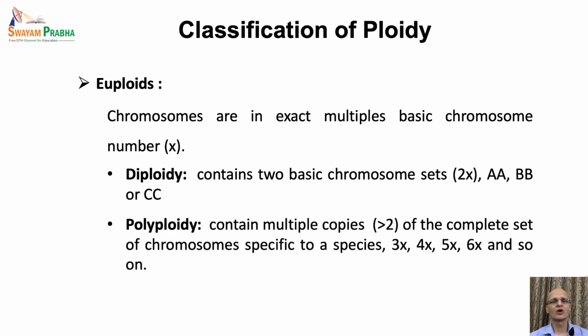Now next is polyploidy. The condition of possessing 3 or more than 3 complete sets of chromosomes in the body cells is called polyploidy. So there may be 3 copies, that is 3x, and it represents triploidy. Similarly, there may be 4 sets in the tetraploids, 5 sets in the pentaploids, 6 sets in the hexaploids, and so on.